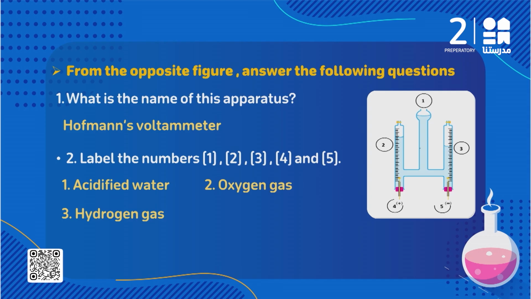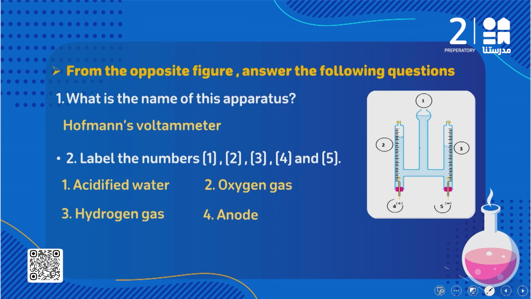What about number 4 and number 5? Number 4 here represents the positive pole of the device, and we said the positive pole is called the anode. So number 4 is the anode. What about number 5? The negative pole here, it's called what? Cathode.